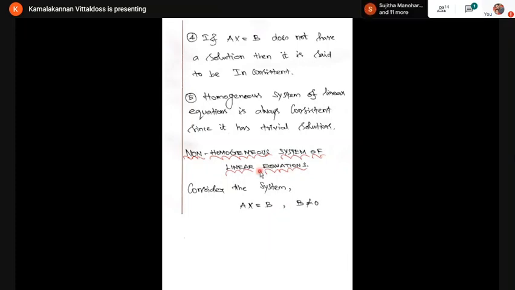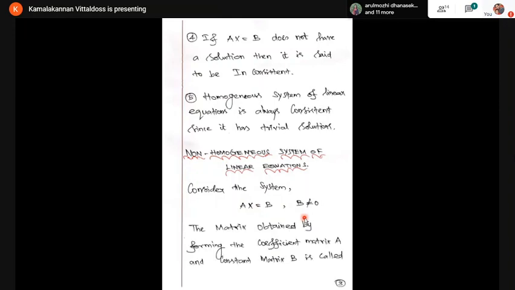So in the last exam, I took 3 times x, 4 times y, 8 times z, x power 1, y power 1, z power always 1. So degree is 1. The degree 1 is called linear equation. So here we are going to consider only degree 1 equations. That's why it's called linear equations. Non-homogeneous system of linear equations should be in the form Ax equal to B, where B is not equal to 0. Then the system is known as a non-homogeneous system of equations.